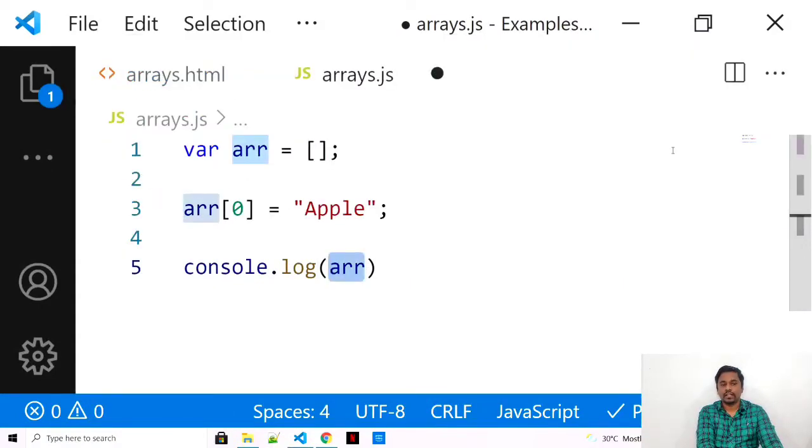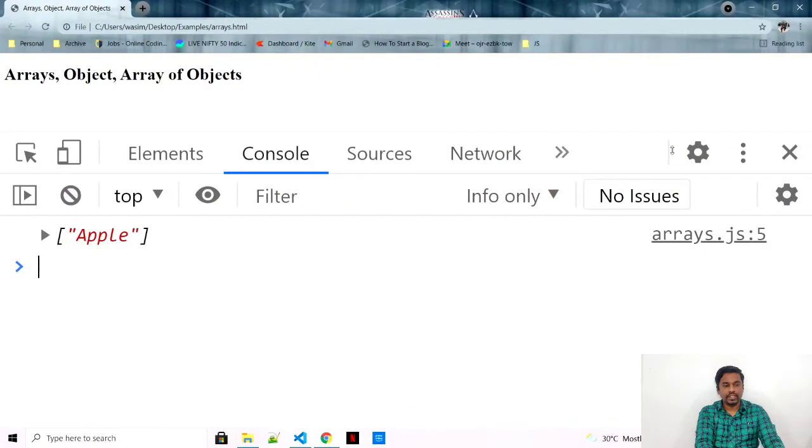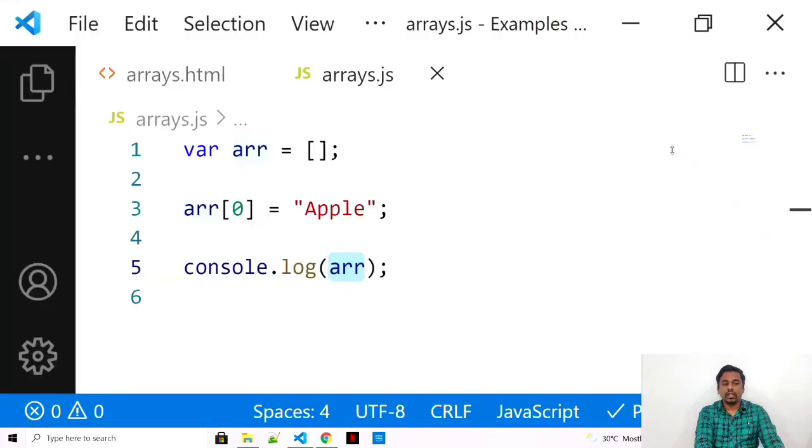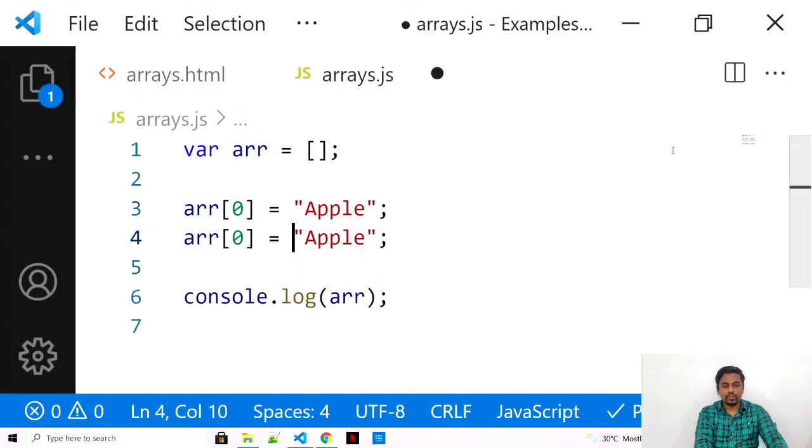This JavaScript console is much smarter: if you just give the name of that array, it will print it out. I'm dynamically storing values into the array. Now I will store mango on the 3rd position, on the 2nd index.